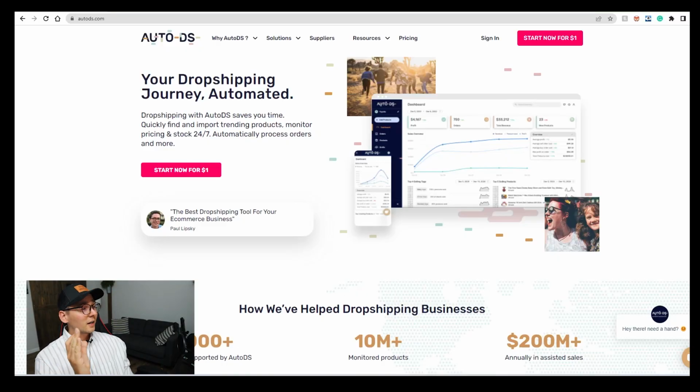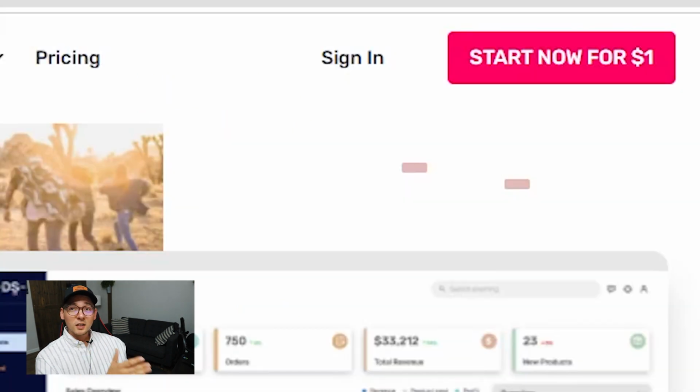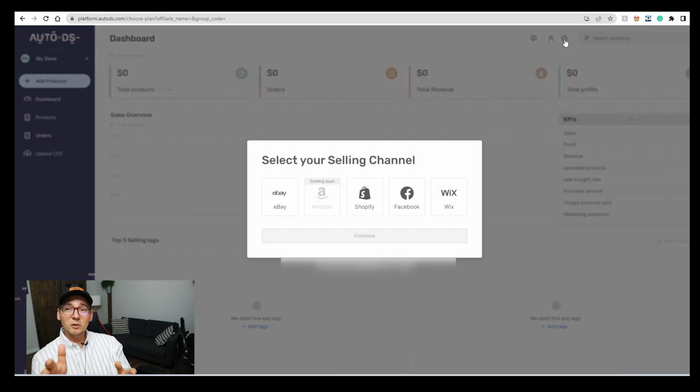All right, once you're there, click what it says, start now for $1, okay? Then you have to create an account by using your email address. And next you will be taken to this page. It'll ask you, which selling channel are you using? As you can see, they offer multiple services. They offer eBay, Wix, Facebook Marketplace, and Shopify dropshipping as well. Since we're doing eBay, we're gonna go with eBay.